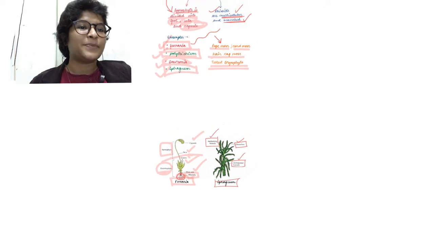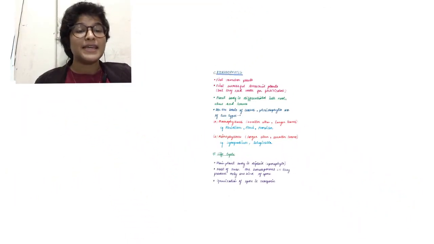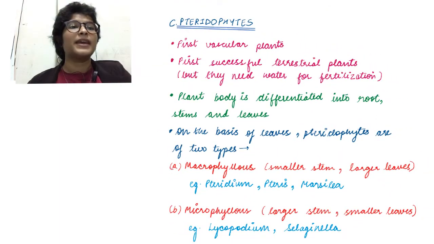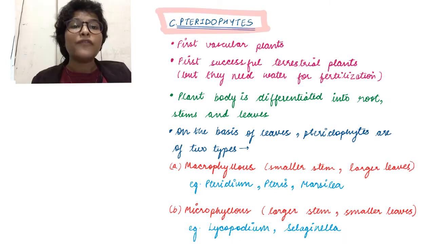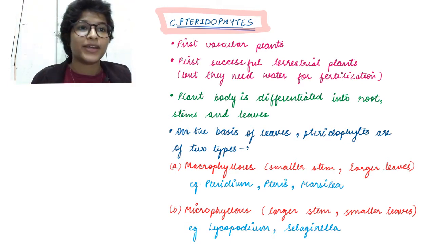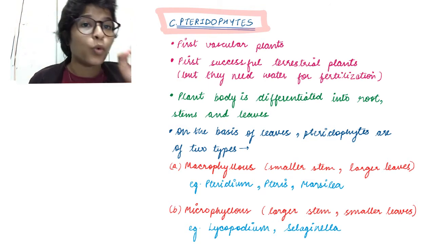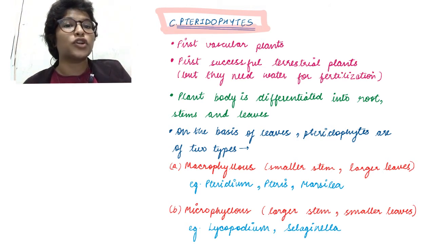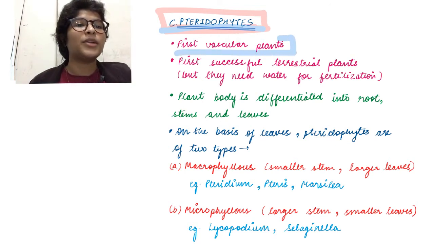Going on to the next page, we have now completely learned about bryophytes. The next division that comes into our picture in the plant kingdom is pteridophytes. Now we learned that bryophytes were called the amphibians of the plant kingdom. So the land invasion has started a little, and they were the first land plants, but they still required water for reproduction, right? So now we have the next division called pteridophytes, which are the first vascular plants.